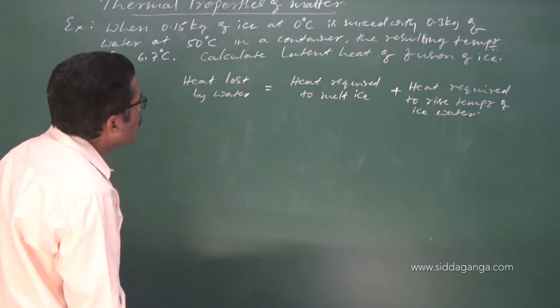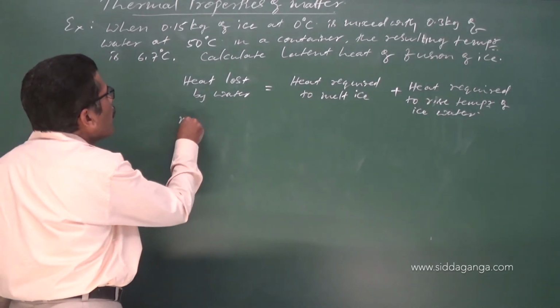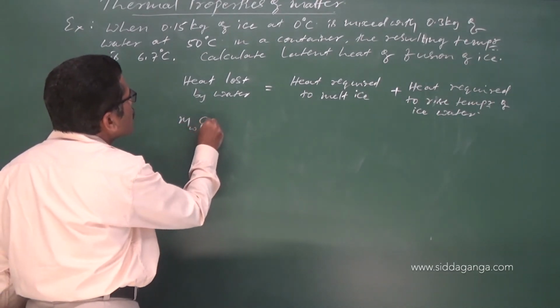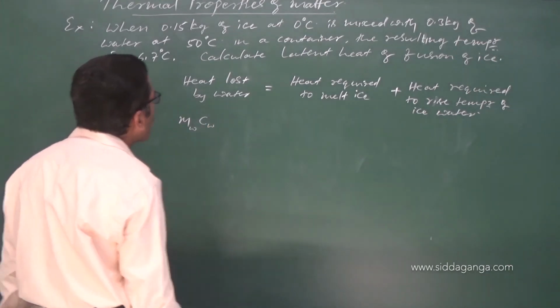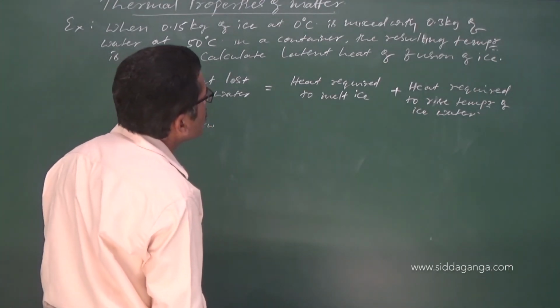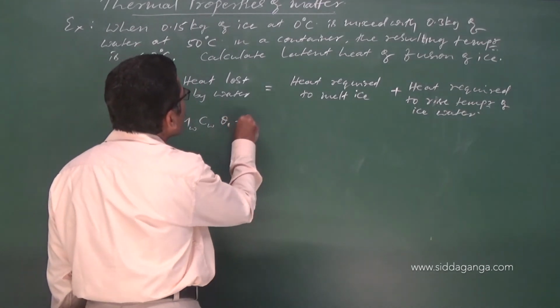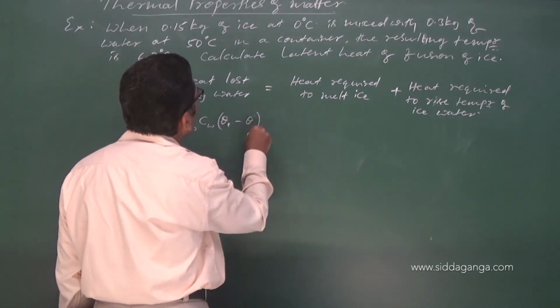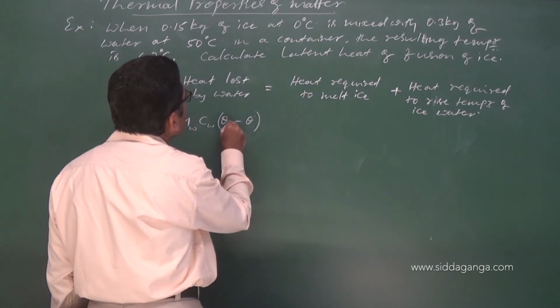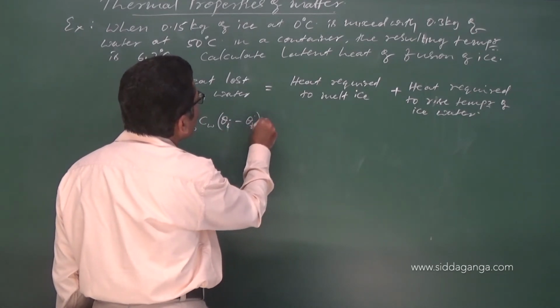What is the heat lost by water? Mass of water, specific heat capacity of water, and difference in temperature: initial temperature theta 1 minus final temperature.